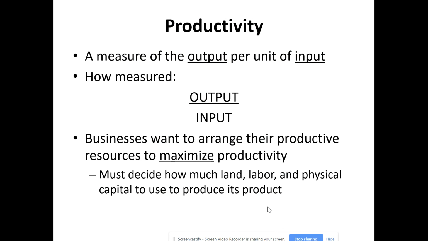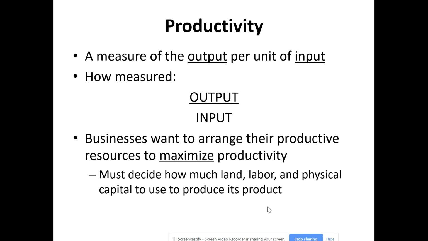What's important on the use of these productive resources is what's called productivity. And if you remember when we did the bookmaking activity, that was one of the things we were focused on in each round, was how much were you cranking out for a given amount of input. Now, we could have measured that a lot of ways. The way that we measured it in the class during the activity was the number of books that were produced for every dollar that I, as the quote factory owner, was spending on producing those books.